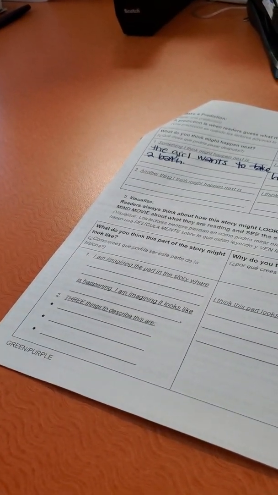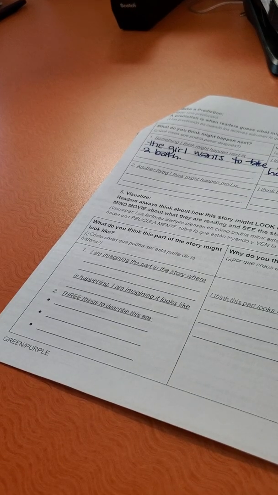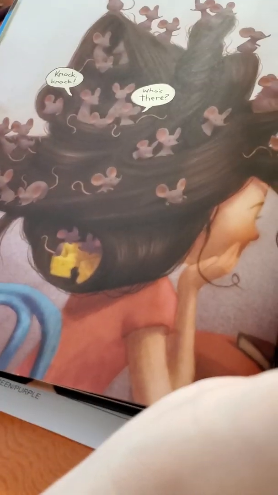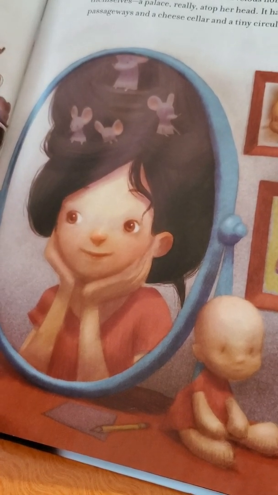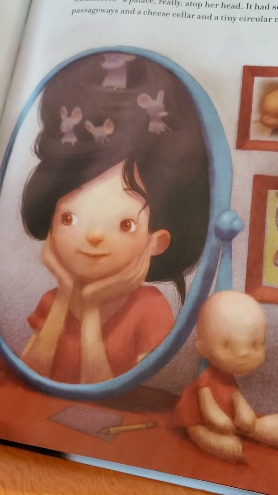Oh, goodness. Knock, knock. Who's there? Oh, my goodness. Look, they got cheese in her hair. Oh, my word. What a mess. What a mess. Much to the mice's relief, the girl agreed, for though she was becoming quite dirty, she had grown fond of their company. They had set up such a marvelous home for themselves, a palace, really, atop her head. It had secret passageways and a cheese cellar and a tiny circular moat.